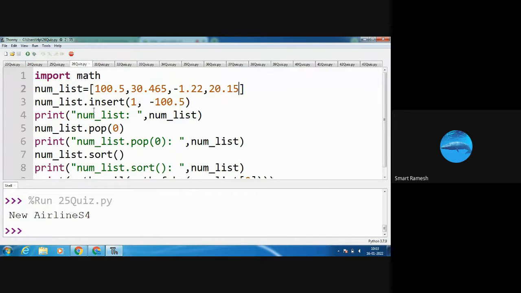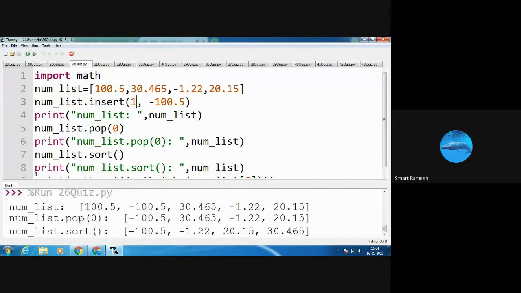Next, new_list dot insert function. What is the use of the insert function? It is going to insert an item at a particular index. Here the index number is 1. At index number 1, I am going to insert minus 100.5. Minus 100.5. See, I am running the program.